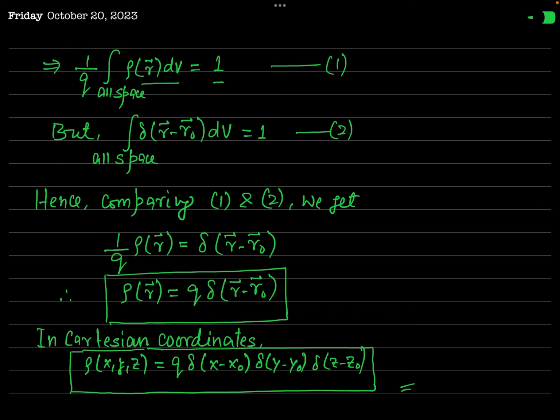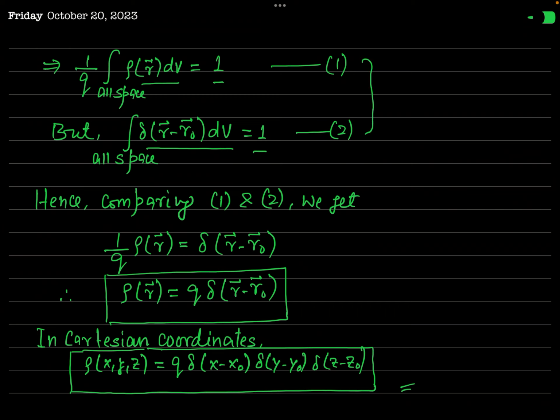Okay. So all these properties of rho of r resemble the properties of the delta function. But you have seen that over all space the integral of delta of r minus r naught dV is equal to 1. So you can equate these two equations.